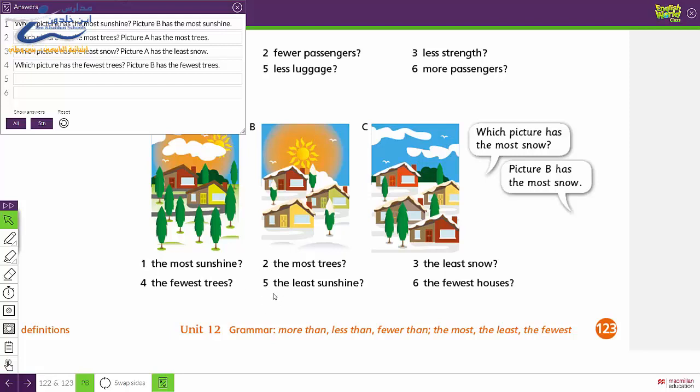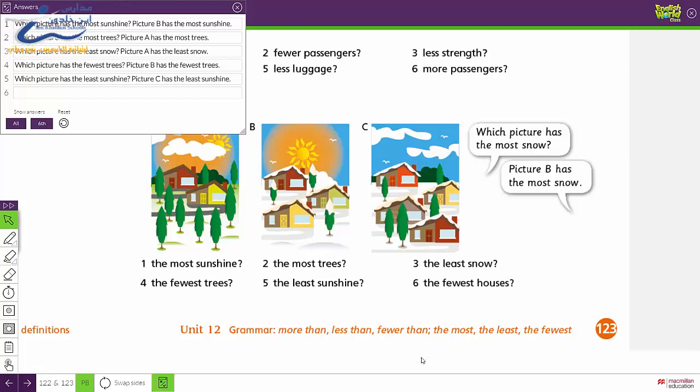Let's move to number 5. The least sunshine. Least, not most. Great. So the question will be, which picture has the least sunshine? And the answer, of course, will be picture C. Picture C has the least sunshine.